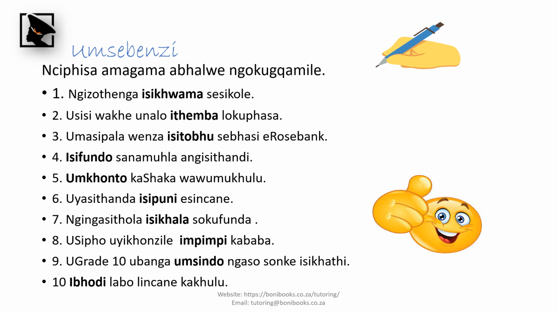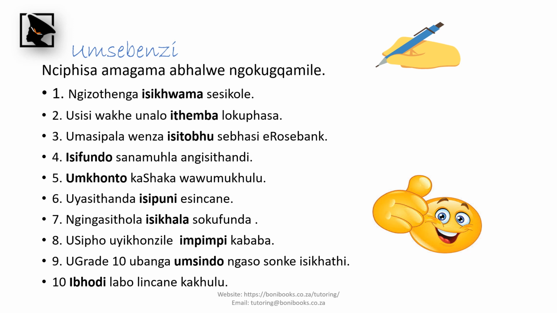Let's look at the first sentence. It says ngizothenga isikhwama sesikole. Isikhwama. Usisi wakhe unalo ithemba. Ithemba. So you look at the sound. What sound do we have before the last vowel? If it's the sound that changes, then you change it. But if it's the sound that doesn't change, then you work accordingly. And again, remember to look at the last vowel, so that you change it according to our first lesson of the diminutives, and how we form the diminutives, that you look at the last vowel.